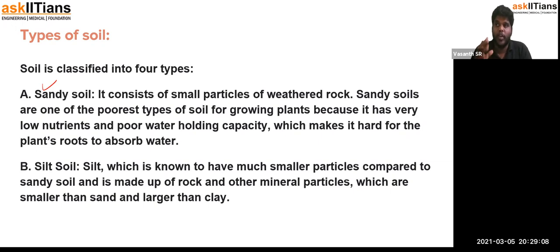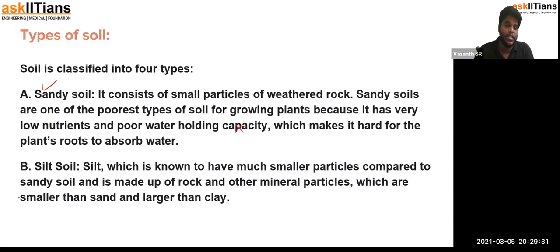And especially, being porous, it will not be able to hold on to the content. What content? Like water content. So its water holding capacity is also very, very poor. The water will not be able to get stagnated or stored in this place. So plants will not be able to survive, as they will not find water in this region.